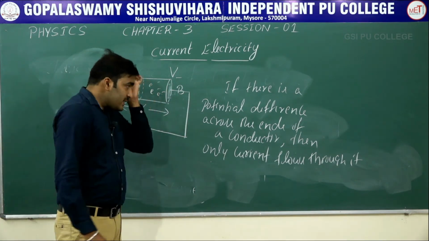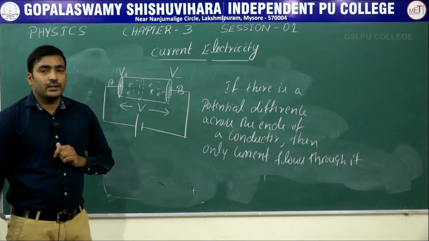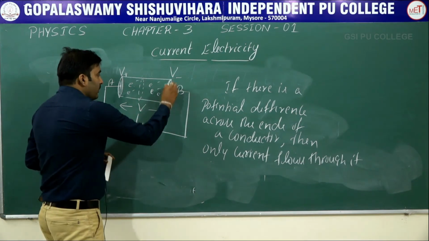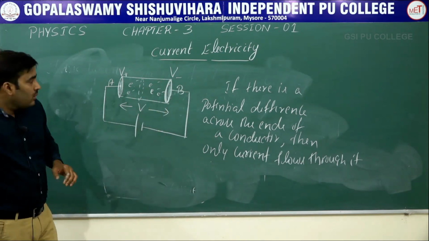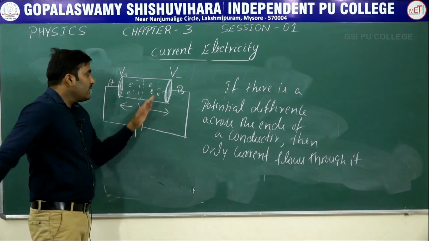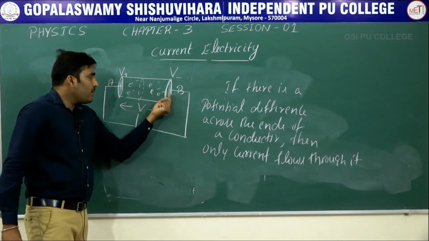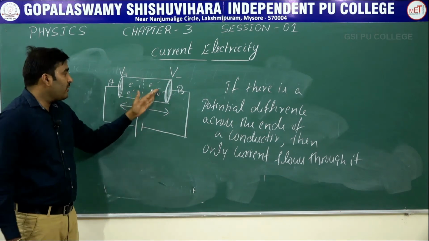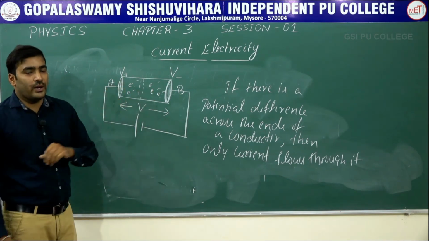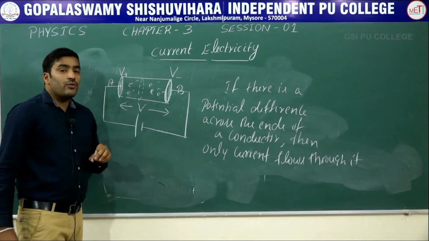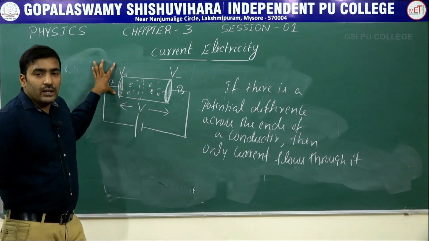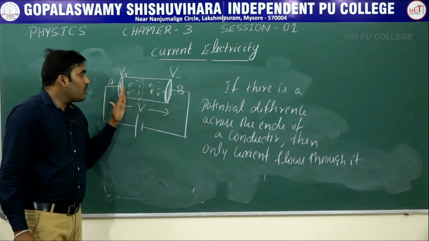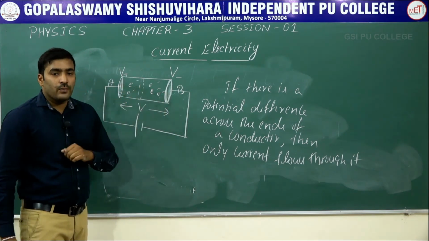Now let me consider the direction of electric current. See, the electrons in this conductor are moving from end B to A. I told you that electrons are negatively charged, therefore they will be attracted towards the positive end. But if you consider the direction of current in a metallic conductor, the conventional current is considered opposite to the flow of electrons.